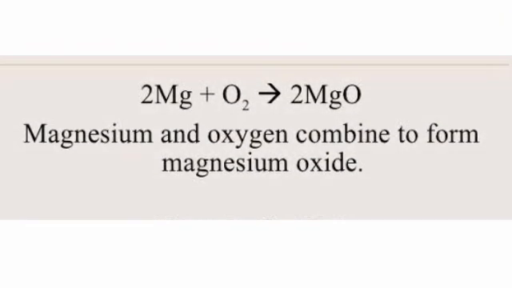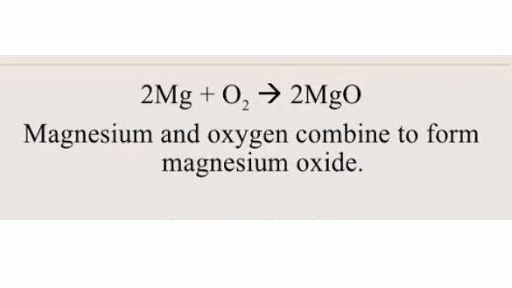Magnesium reacts with oxygen to form magnesium oxide. Here, the mass of 1 mole of magnesium is 24 grams. So, the total mass of 2 moles of magnesium is 48 grams. And the mass of 1 mole of oxygen molecules is 32 grams.